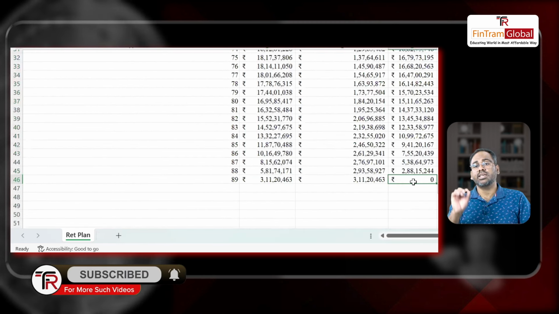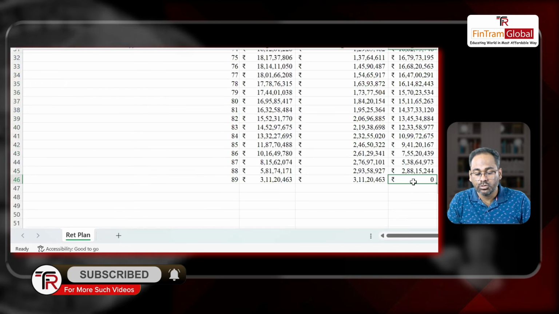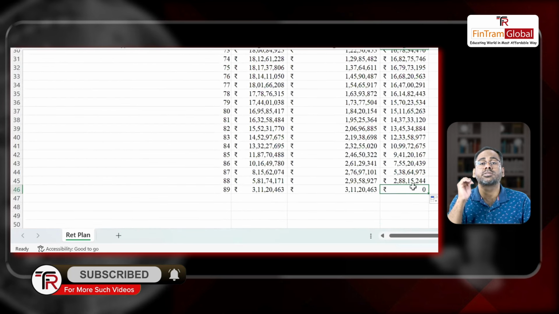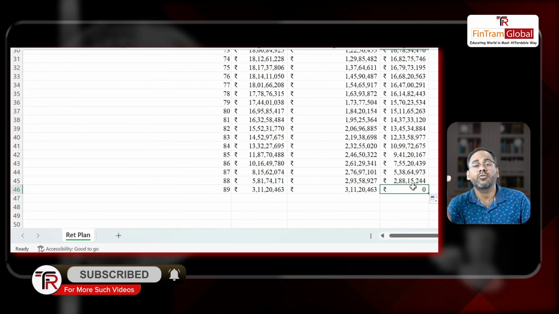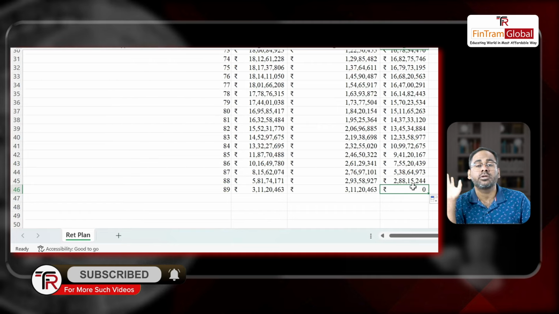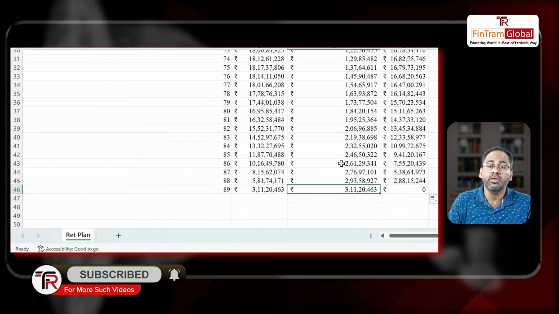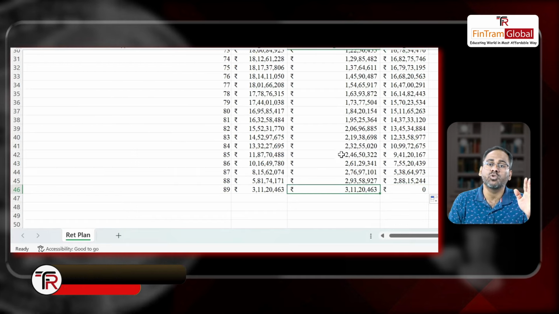Yes. So it says at the end the corpus remains 0. See, the closing corpus remains 0 at the end. So that means when we are expecting our life till 90, by the time we turn 90, we will have no corpus left, and every year we are withdrawing inflation adjusted expenses. So we'll be able to meet our expenses, or our lifestyle will be matched for our post-retirement life as well. So this is a very simple calculation. Anybody and everybody can do it. Rather, anybody and everybody shall do it.